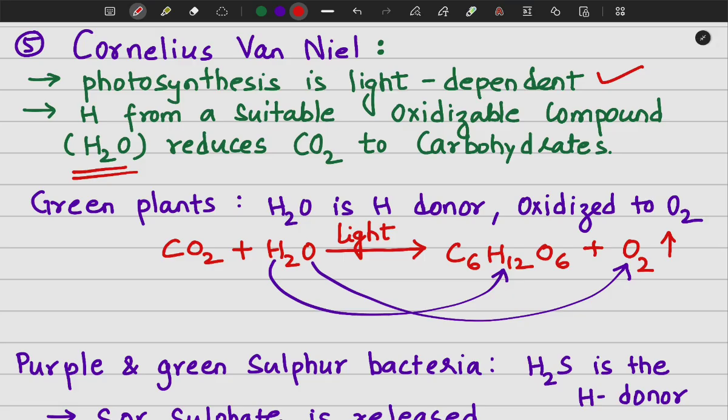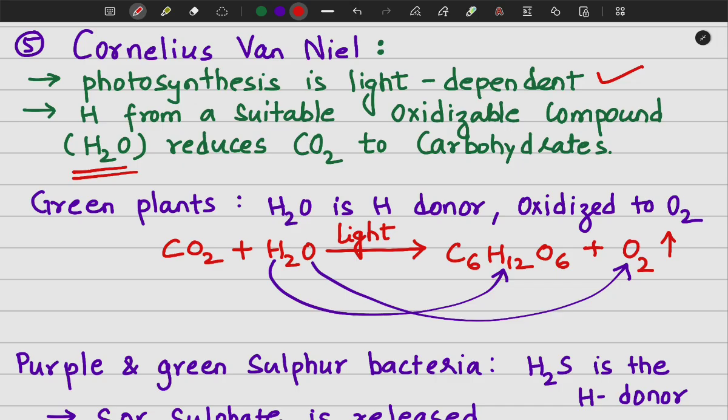We know that in the process of photosynthesis, carbohydrates are produced, and carbohydrates are produced with the reduction of carbon dioxide. Reduction means addition of hydrogen. So where is that hydrogen coming from?